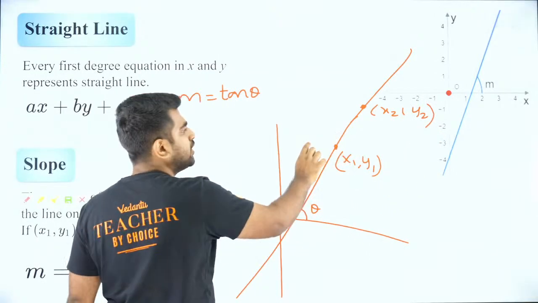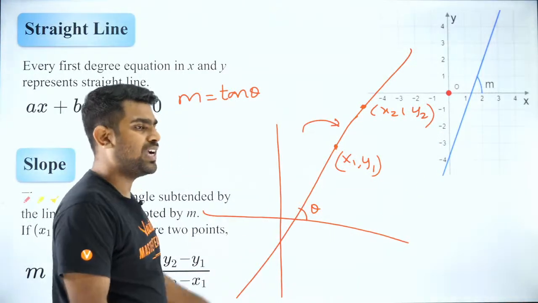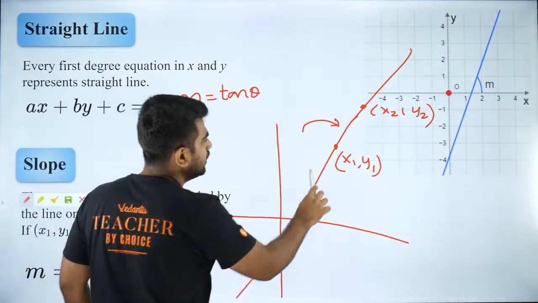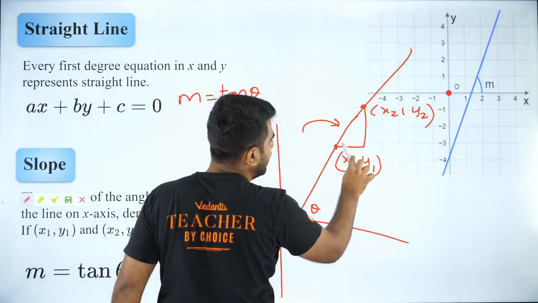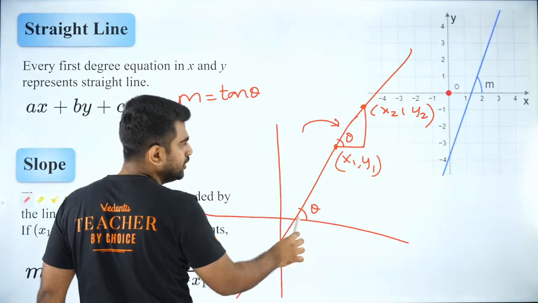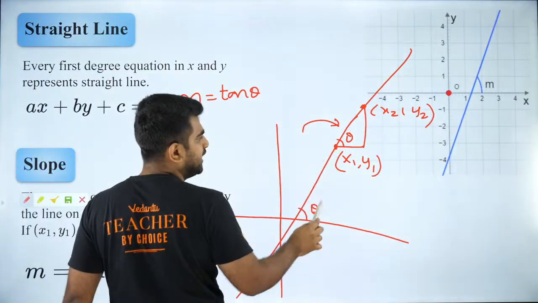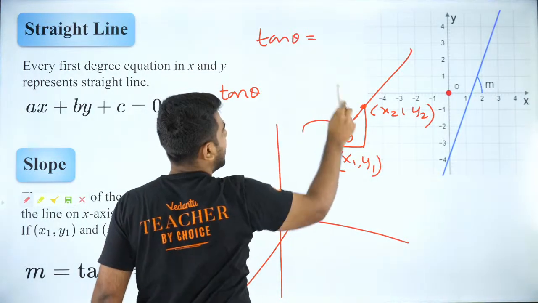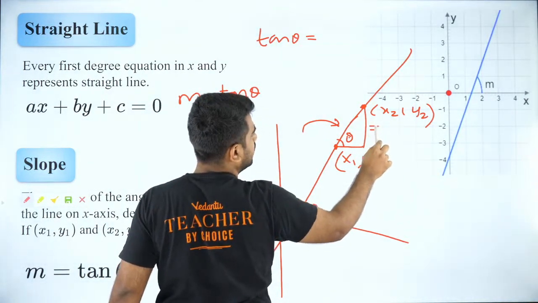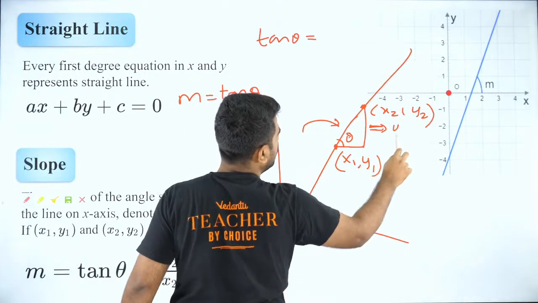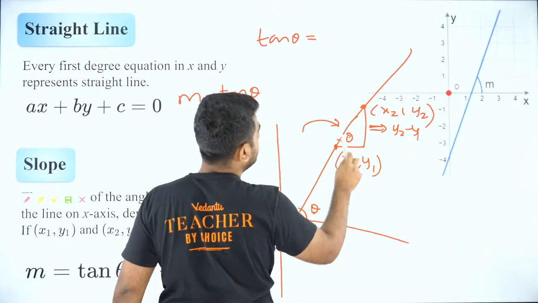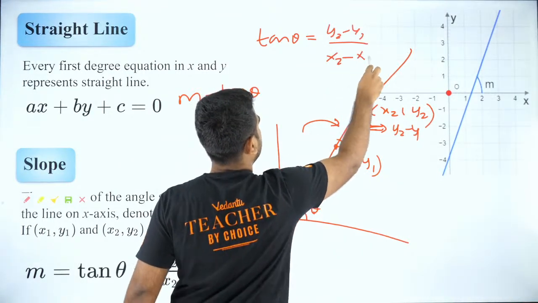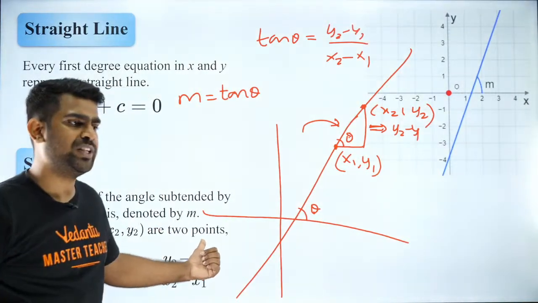So if you want to find the slope of this line connecting both of them, it is given by this formula, because I can say by dropping perpendiculars, this is also theta. If this is theta, that is also theta. So tan theta is equal to what? Tan theta is equal to this distance, let's call it y2 minus y1, divided by the base, which is x2 minus x1. So that is how this formula comes into picture.